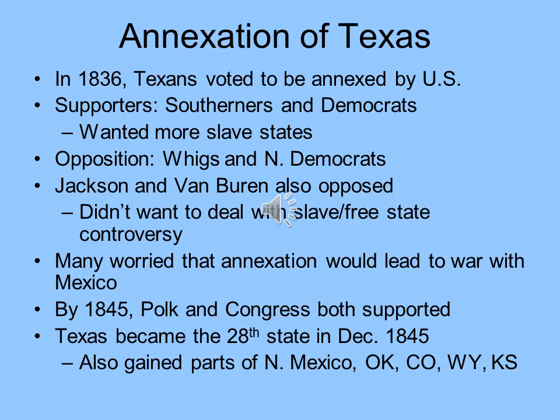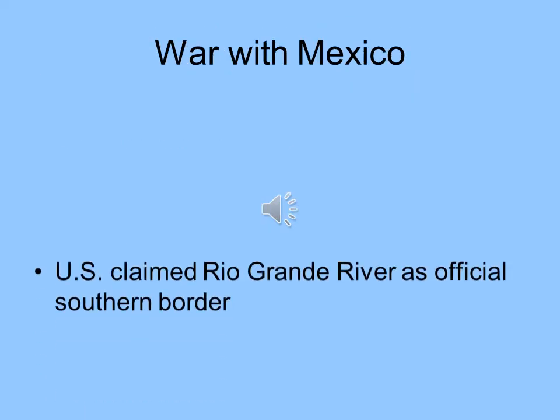So this went on for a few years, this kind of political controversy about it, but by 1845, Polk is president, and we know he's a big expansionist. He's all about manifest destiny, and he and Congress both support annexation. So Texas became the 28th state in the United States in December of 1845. And through gaining Texas, we also gained parts of the modern-day states of New Mexico, Oklahoma, Colorado, Wyoming, and Kansas as well.